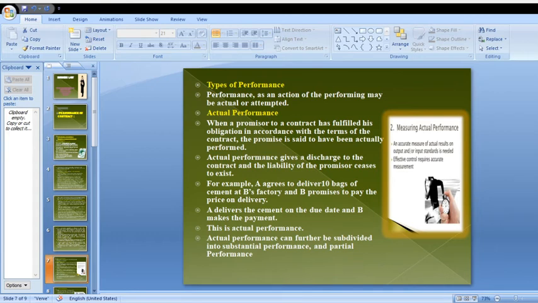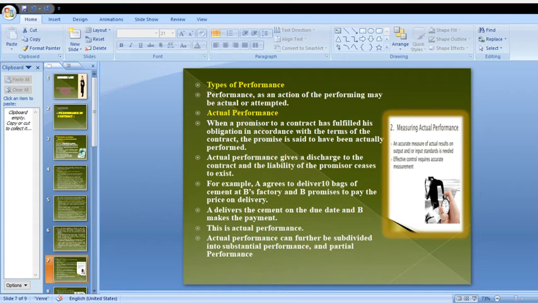Here is an example of actual performance. A agrees to deliver 10 bags of cement at B's factory and B promises to pay the price on delivery. A delivers the cement on the due date and B makes the payment. This is actual performance.